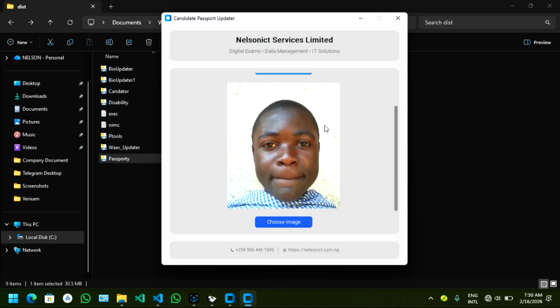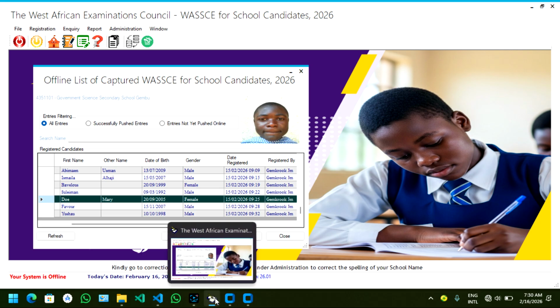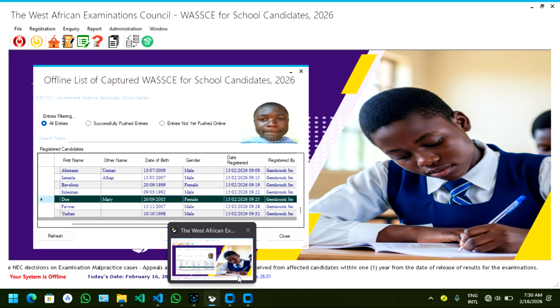So look at the passport. For this one, maybe it was a different student. I just use this image temporarily to capture the student, because you will need to capture and save the data for you to be able to modify the details.